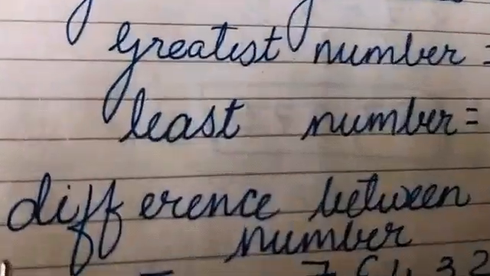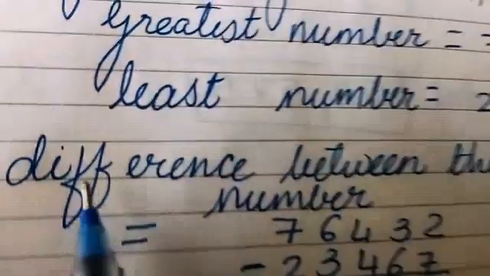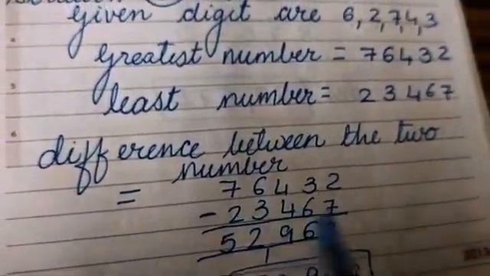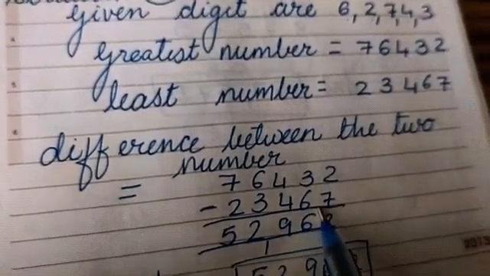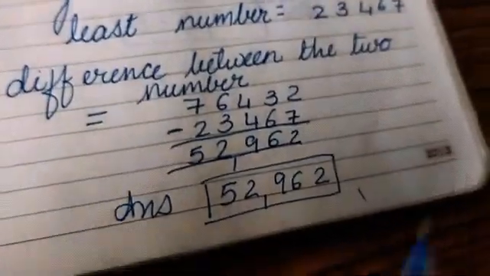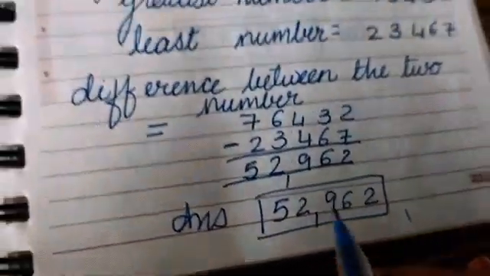And then we need to find the difference. If they say difference, it means minus. Then the difference between the two numbers is 76432 minus 23467. So the answer will be 52962. So this is the answer of your question number 5.